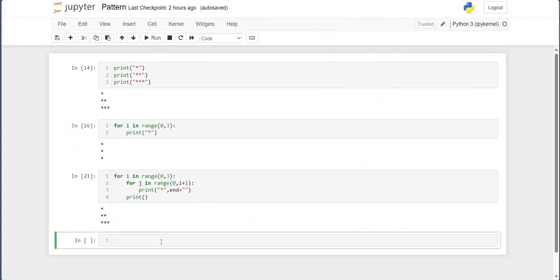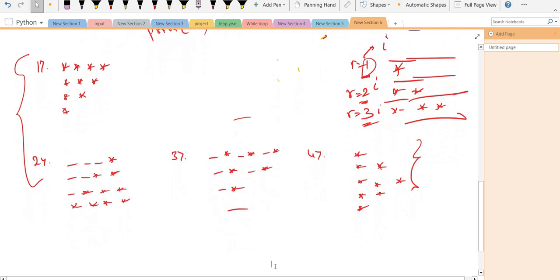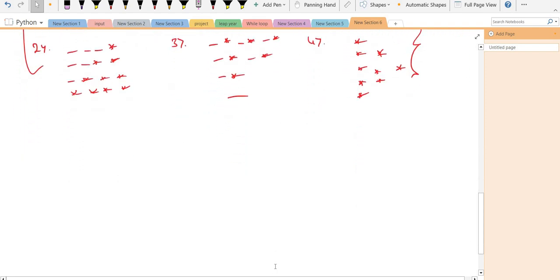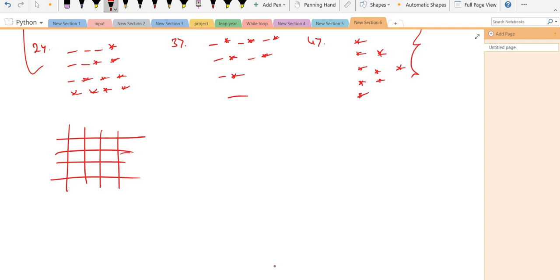So let's go for the first pattern. What is our pattern? Here is four stars, and then three stars in the reverse direction. If you go in the downward side, I will break the pattern into 1, 2, 3, 4, 1, 2, 3, 4. I have star, star, star, star, star, star, star. Now I have broken the pattern.